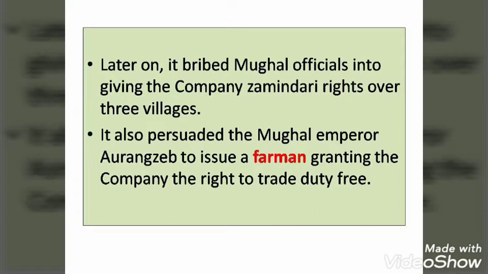Later on, they requested the Mughal Emperor Aurangzeb. I told you about Aurangzeb. They requested him to permit them to issue a farman. Farman means a royal order. They requested a royal order or permission so that they could trade duty free. Duty free means without paying any taxes. So they requested Aurangzeb to permit them to trade without paying taxes. They got this right also.